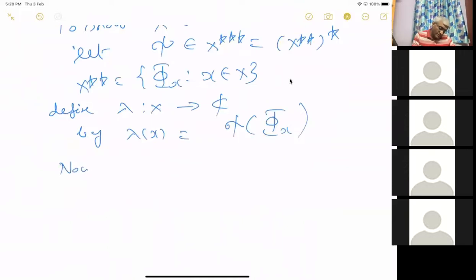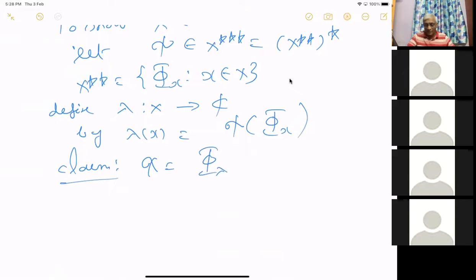Now what do you want? Now the claim is, all we have to prove is that this chi is given by this lambda. Okay, chi equal to phi of lambda. See, I am using this phi for a different Banach space now. I'm using the same phi where the map is from that Banach space to its double star. The claim is chi is phi lambda. So you just evaluate phi lambda. You have to prove that phi lambda coincides.